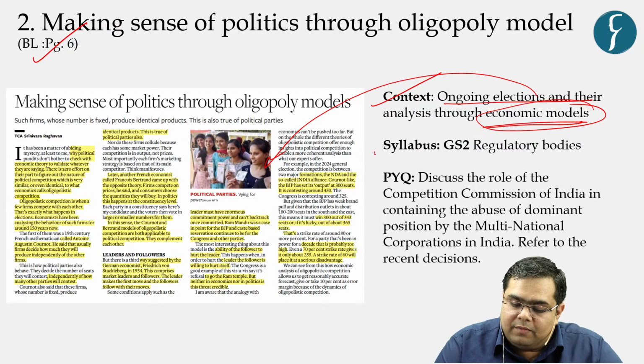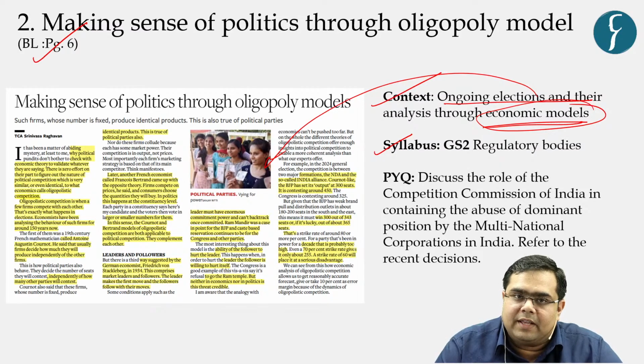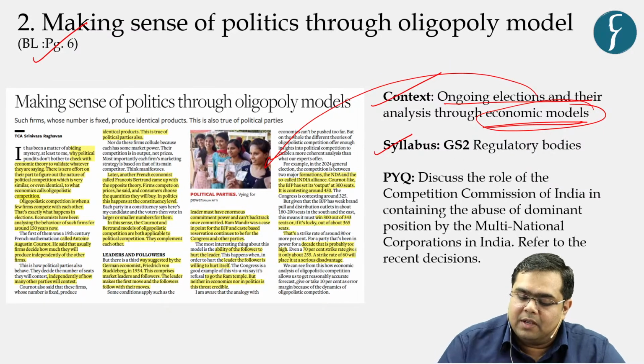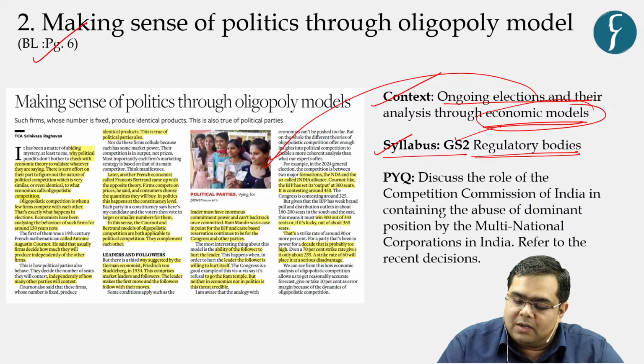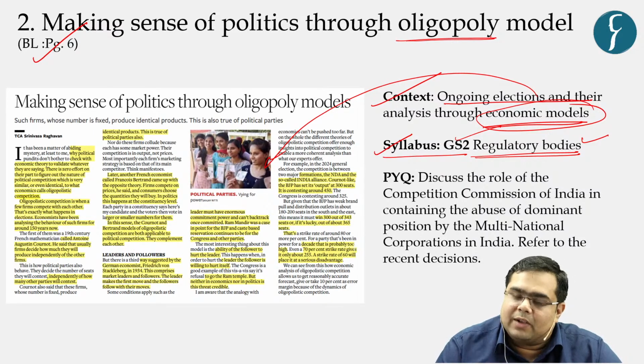Now we will not go into the details of these various political parties and the relationship between them. We will just briefly touch it, and we will move towards the issue of regulatory bodies. Because that is what is important with respect to your civil services examination, right? What is the syllabus mapping? In your GS paper 2, questions have directly been asked on regulatory bodies. We will understand the meaning of oligopoly, and we will move towards the regulatory bodies.